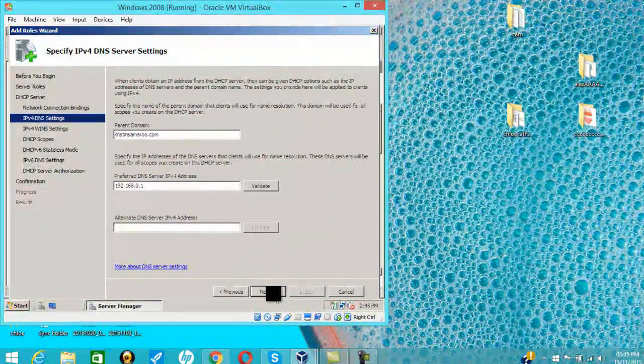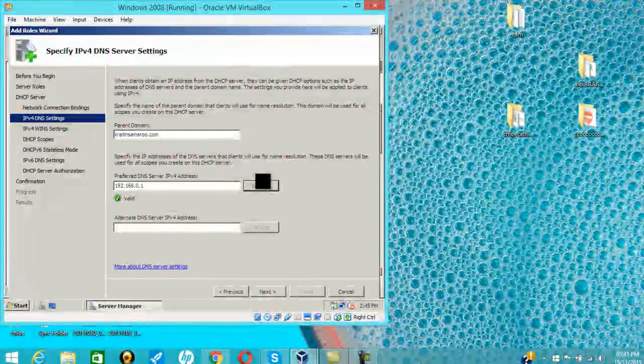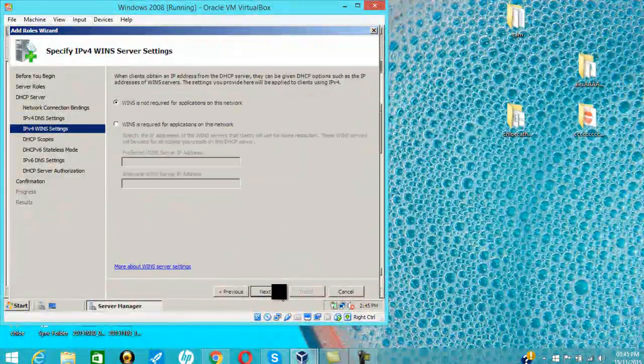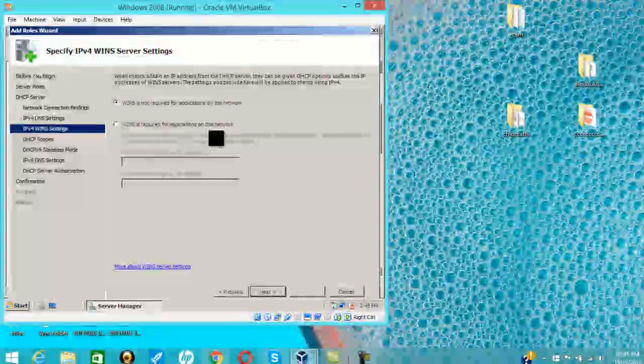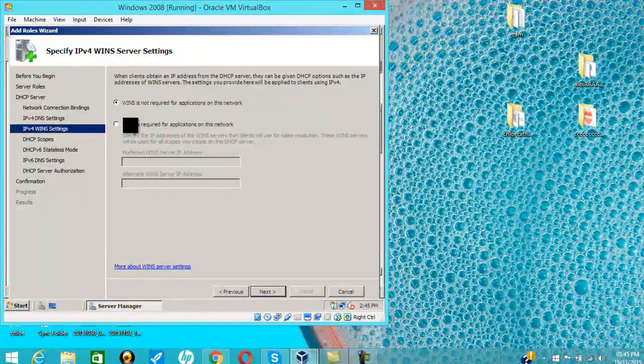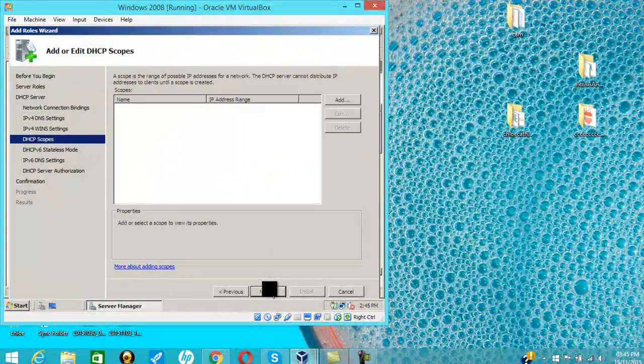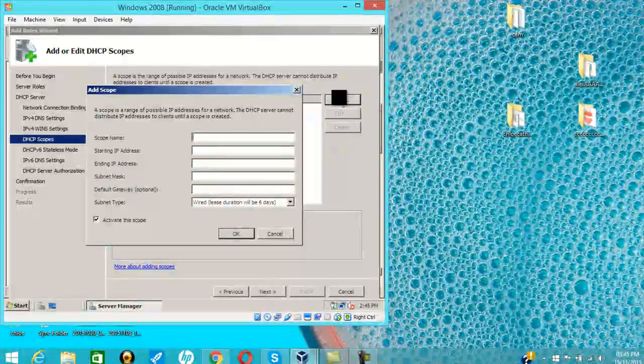We're going to validate and make sure it's correct. It is. Now we're going to click next. We do not have the necessary things to use the second option, so we're going to stick with the first. Click next. We're going to click add and add in a scope name. So I'll just name it Kristen Scope.